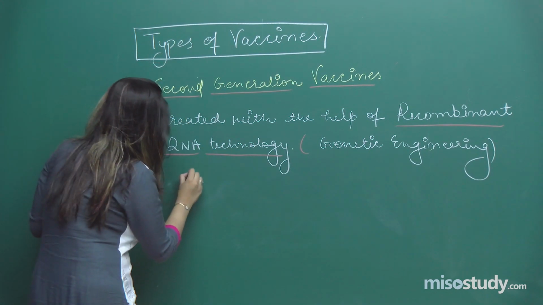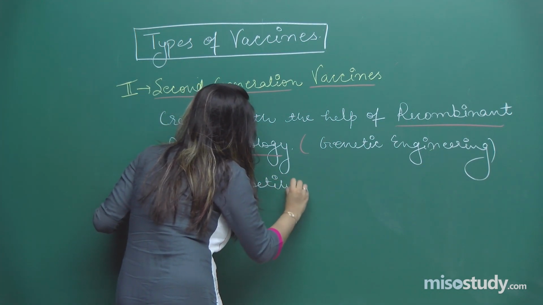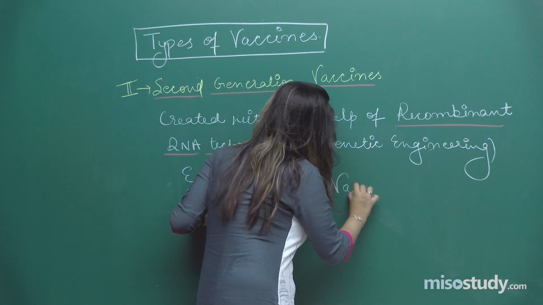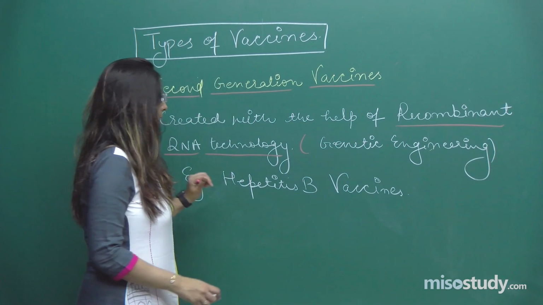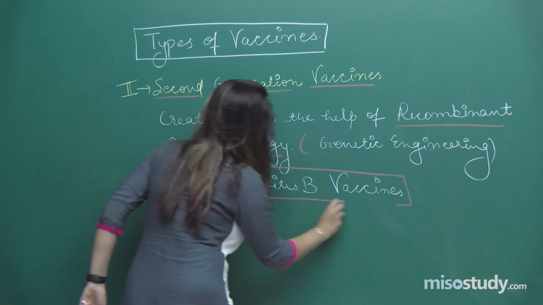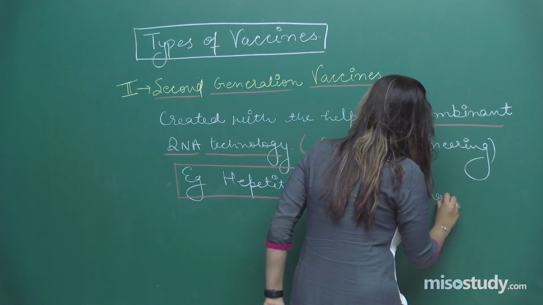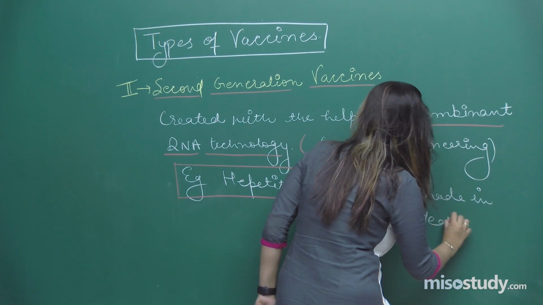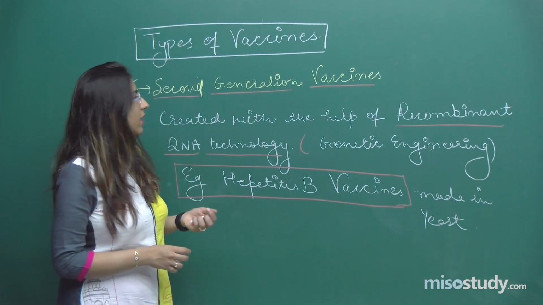So, an example of this is the hepatitis B vaccine, and these are made in yeast cells. We used to make this in yeast, right? So this was the second generation vaccines.